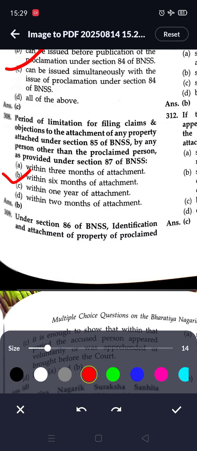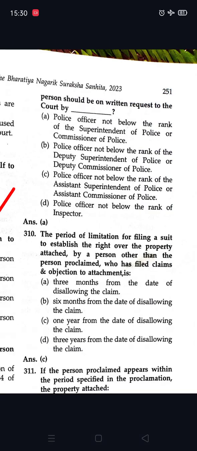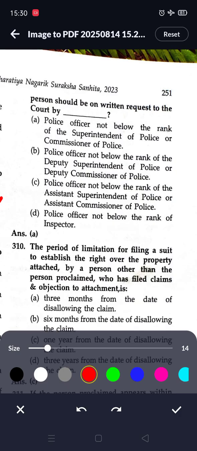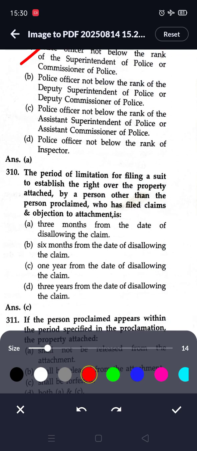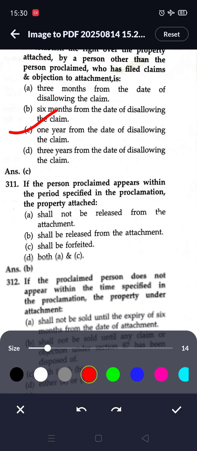Under section 86 of BNSS, identification and attachment of the property of a proclaimed person should be on a written request to the court by a police officer not below the rank of SP or Commissioner of Police. The period of limitation for filing a suit to establish the right over the property attached, by a person other than the person proclaimed who has filed claims and objections to attachment, is 1 year from the date of disallowing the claim.